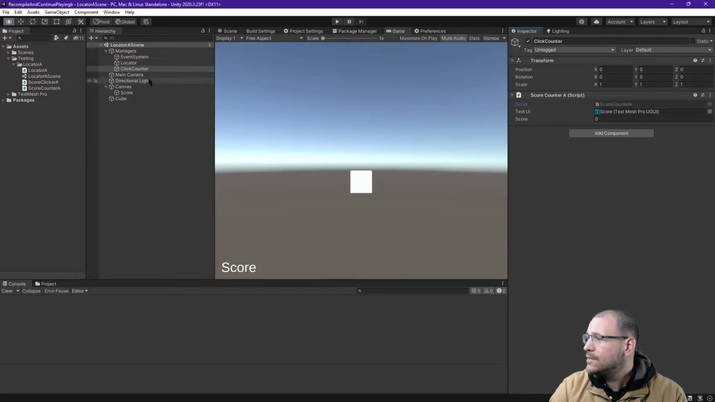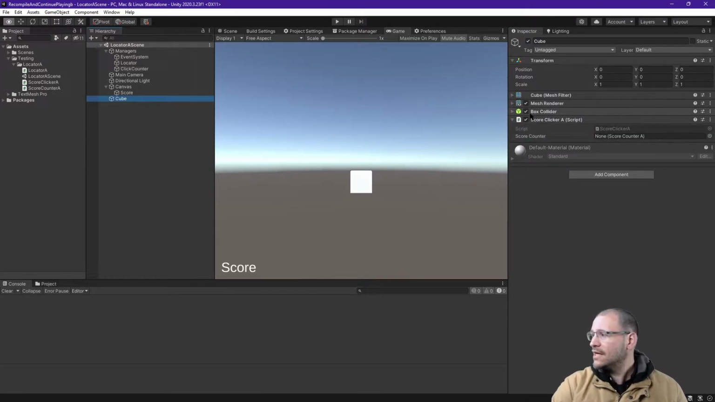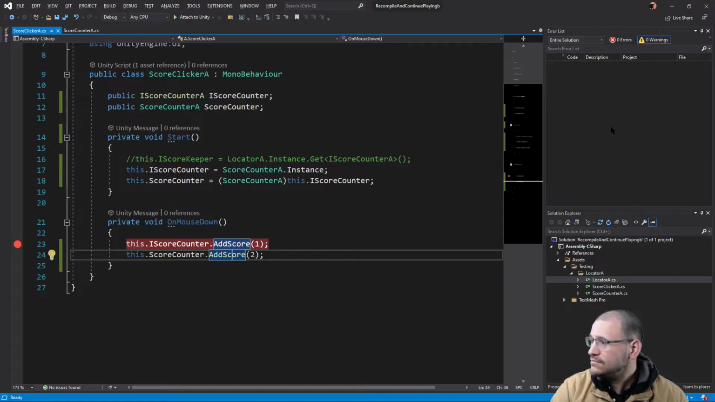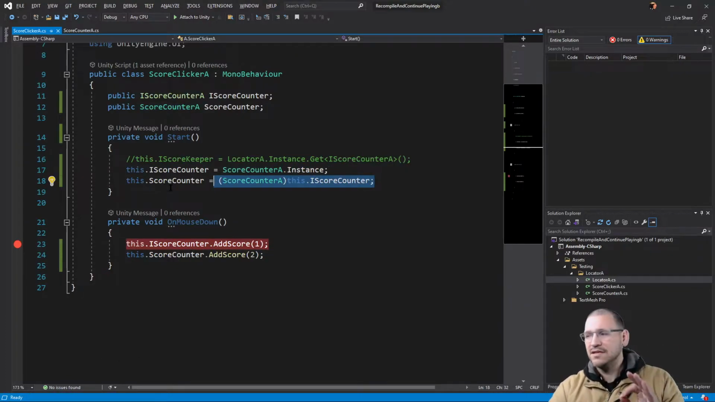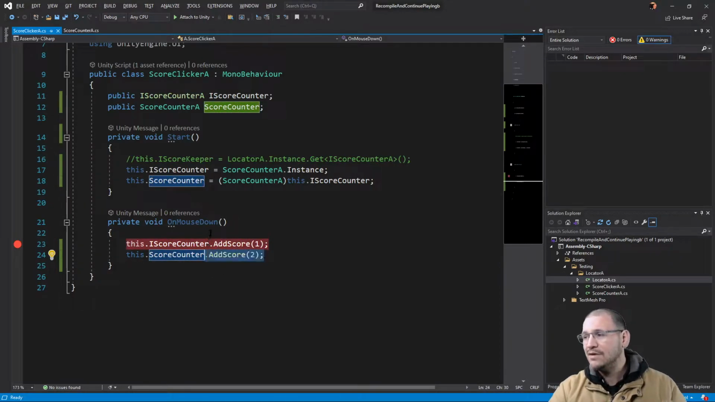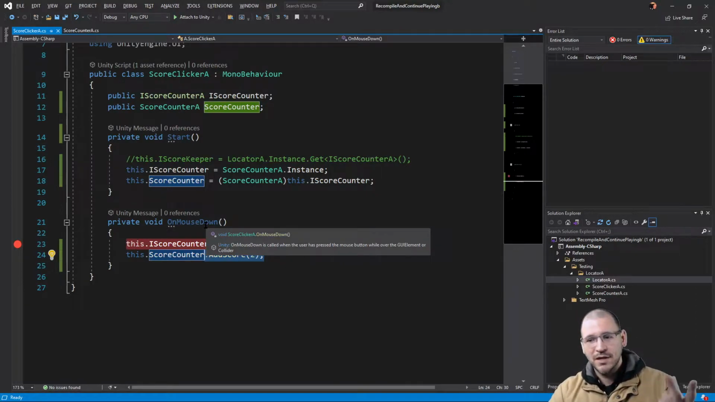Okay, so from here, Cube has another script. It has score clicker. This is what is triggering it. And right now in the code, first off, we're not actually setting a reference here. That's important. Our reference is coming from the singleton instance of score counter. So we get that, and then we also get the interface. So we're doing two passes at this. The first one is through the interface reference, we're telling it to add 1 point. So it should go up by 1. And then through the object reference, we're passing in 2 points to the score. So now it should have gone up a total of 3 points altogether, 1 and 2.